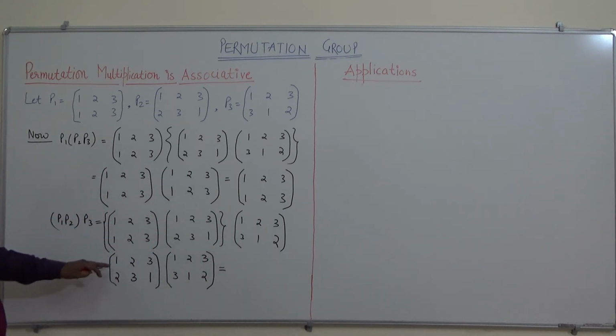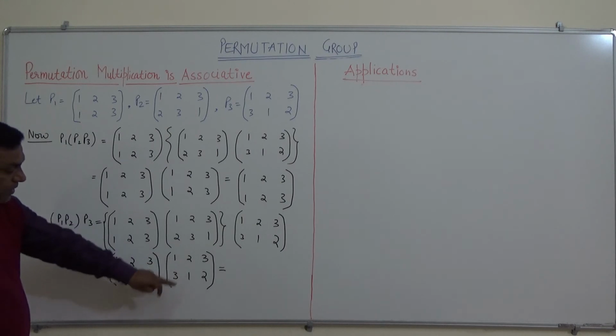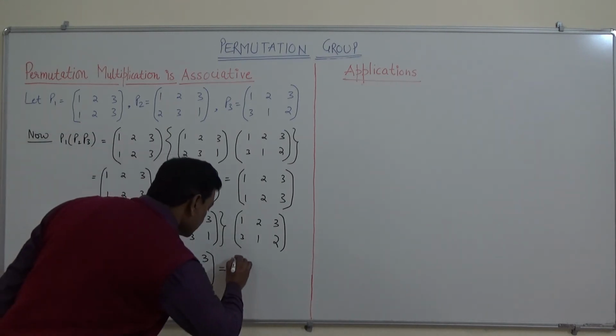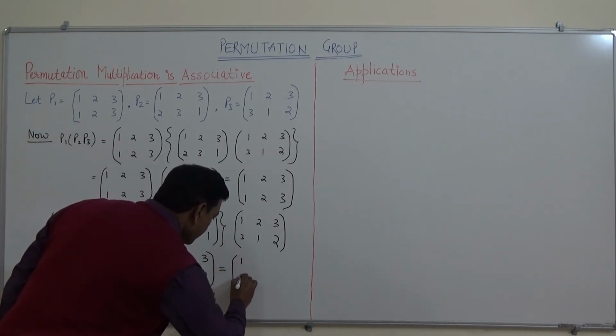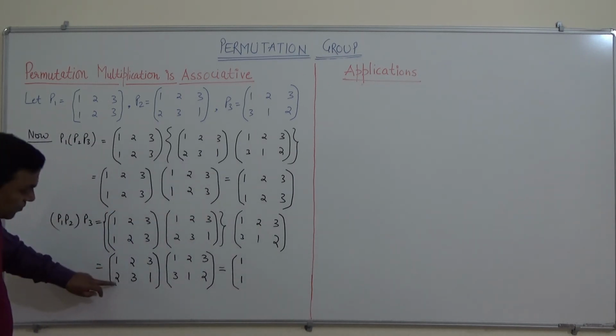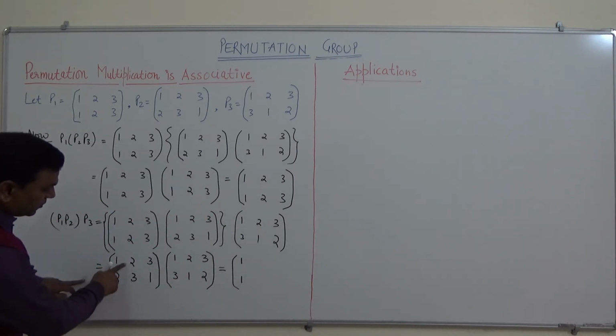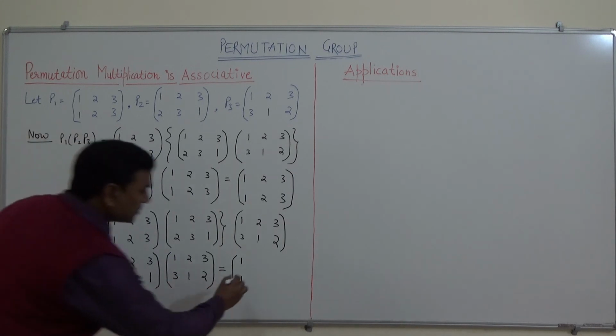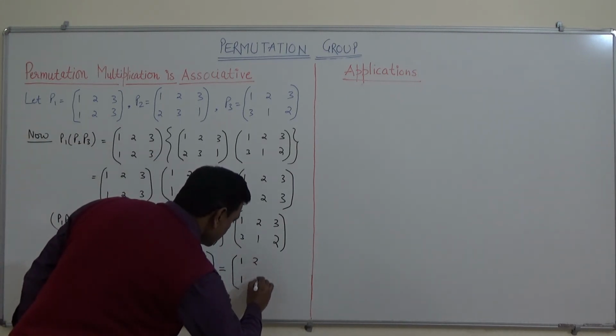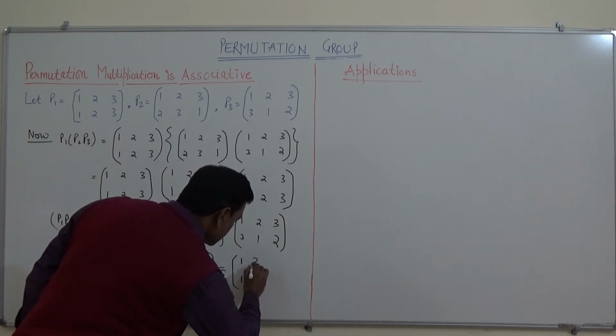Now it will be equivalent to 1 maps 2 and 2 maps 1, so this is 1. 2 maps 3 and 3 maps 2, so this is 2.